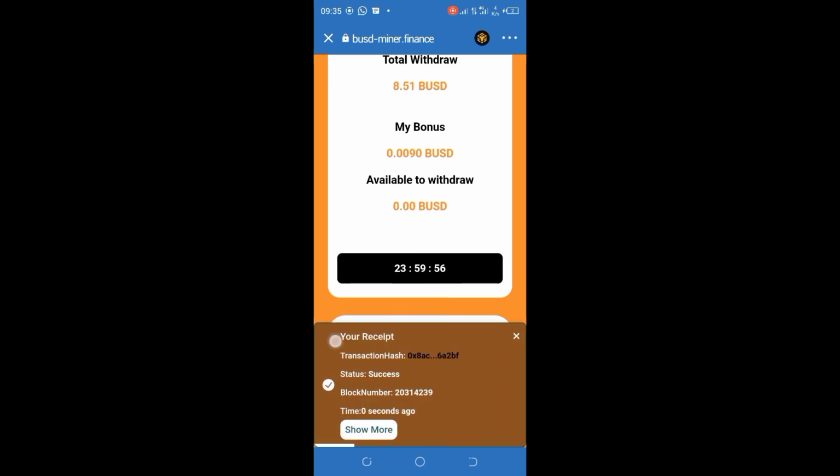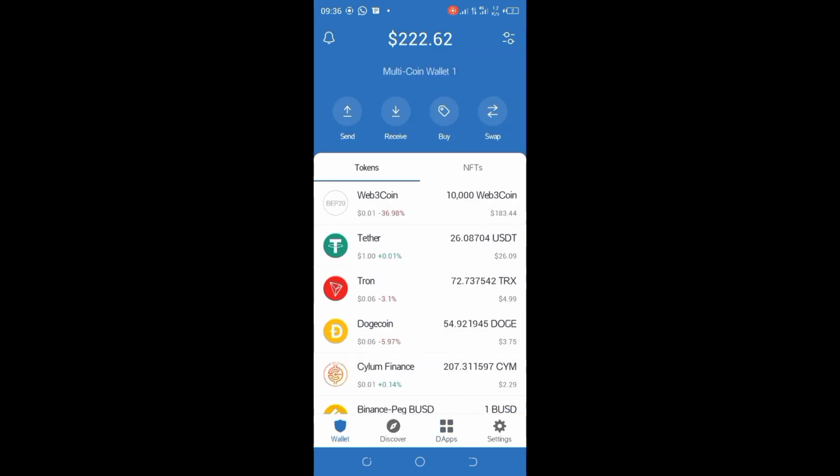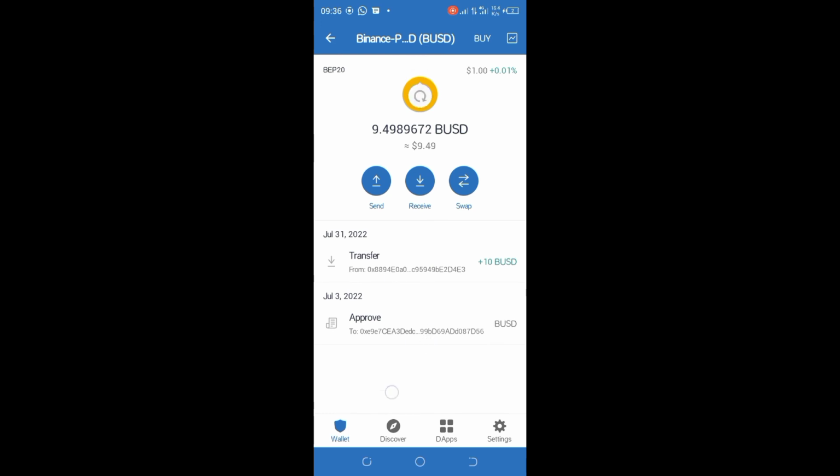And as you can see, my receipt is here already since my transaction is successful, and there are 24 hours for me to do another one. And this is it in my balance right here. My balance has changed to 9.49 BUSD after I made the withdrawal.